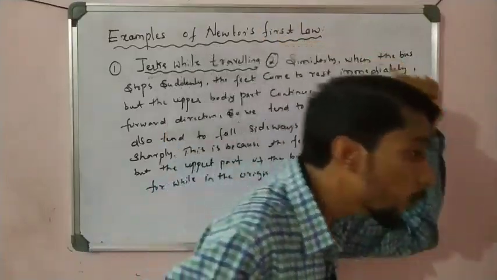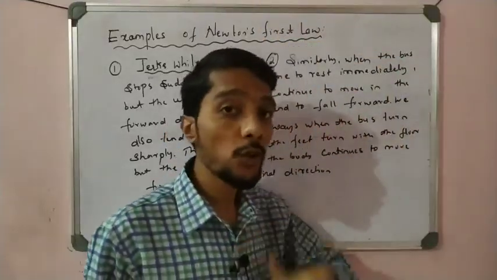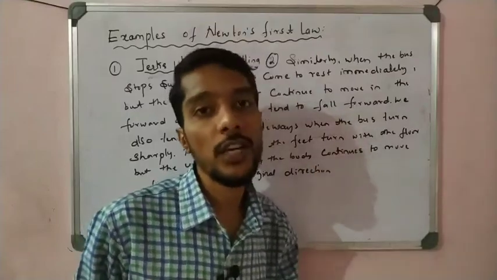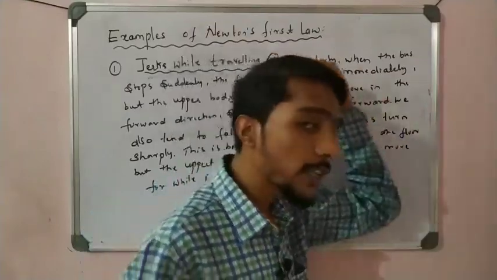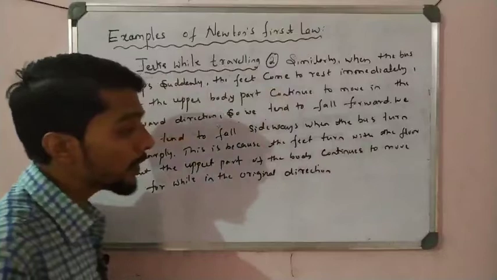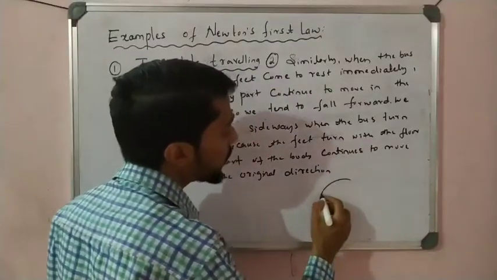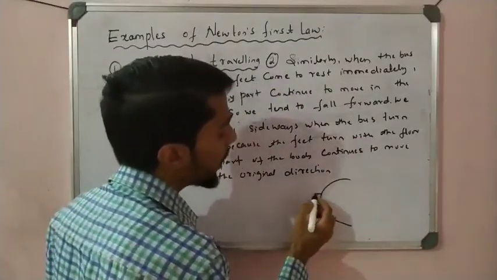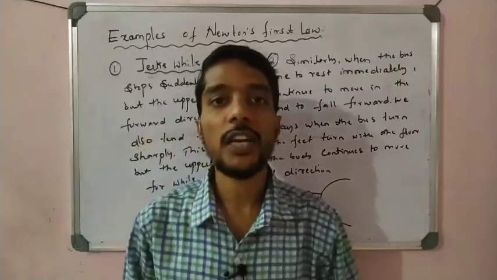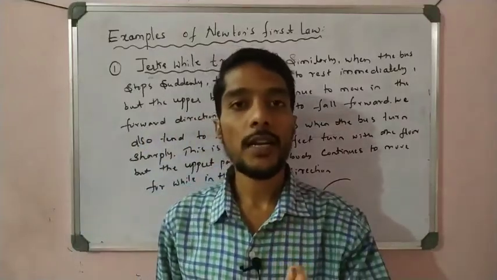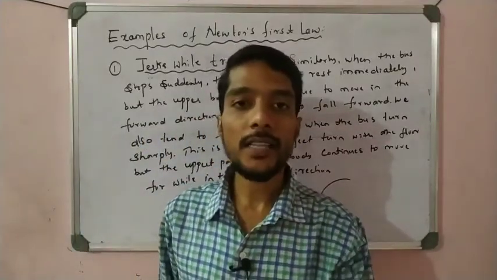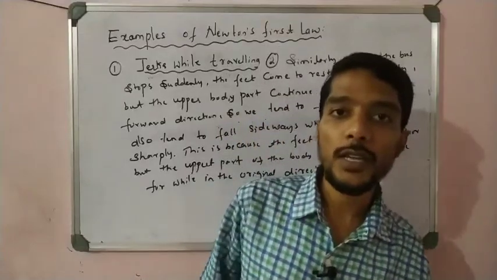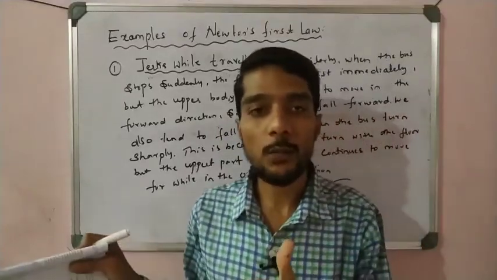So that is why the body moves forward, because the inertia of motion is there. It wants to remain in the state of motion. But sometimes, what happens when the bus turns very sharply? We observe that we bend out. If the bus is moving and suddenly a turn comes, our bodies move sideways, and luggage also moves sideways.